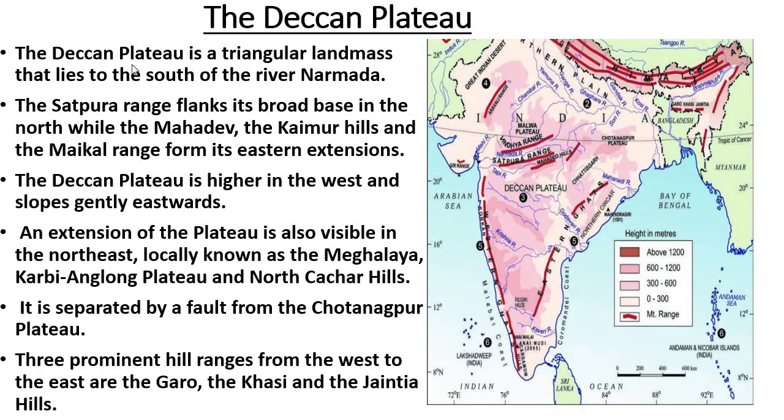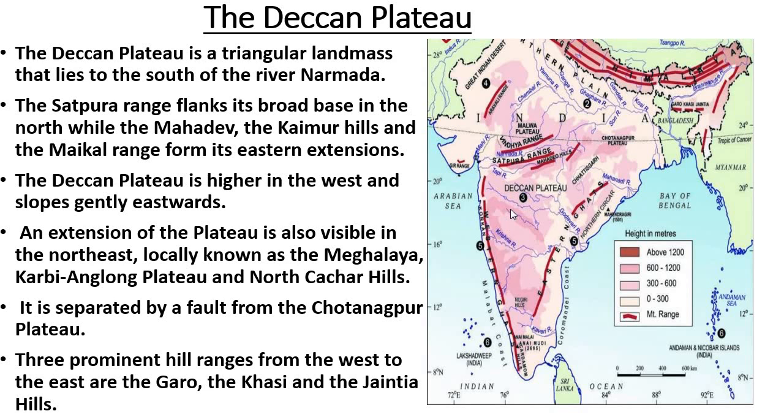Next, the second division is the peninsular plateau. It is located south of river Narmada. North of river Narmada is Central Highland, and south of river Narmada is Deccan Plateau. It is a triangular landmass.